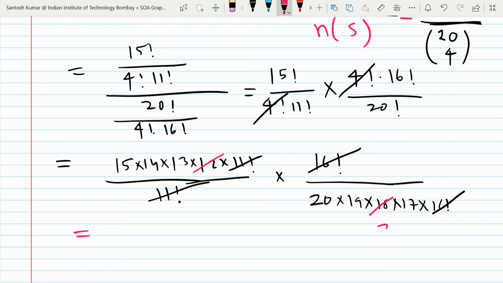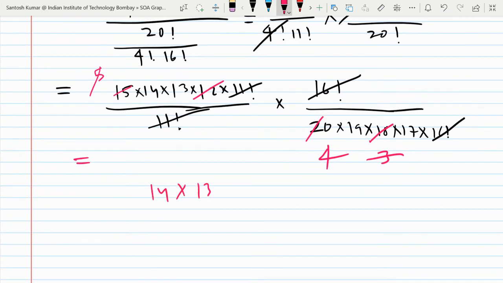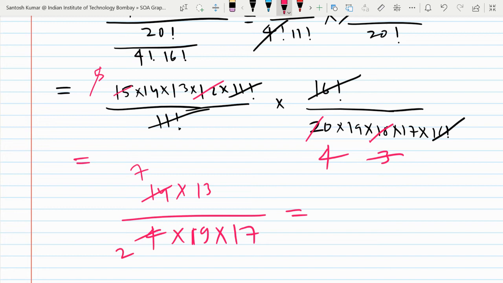So 12 threes are 18. Okay, 3 fives are 15. Fine. 5 fours are 20. So what is in the numerator? Numerator is 14, 13. Rest are cancelled. In the denominator, 4, 19, 17 are left. Okay, 4, 19, 17. So more can be cancelled. Here it is 7, here it is 2. So 7 into 13 in numerator, 2 into 19 into 17. So can you multiply and tell me the answer?